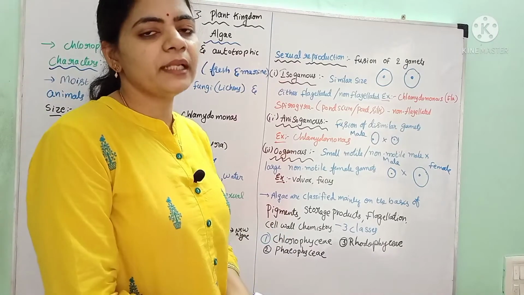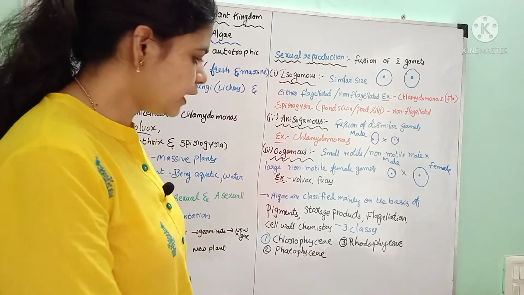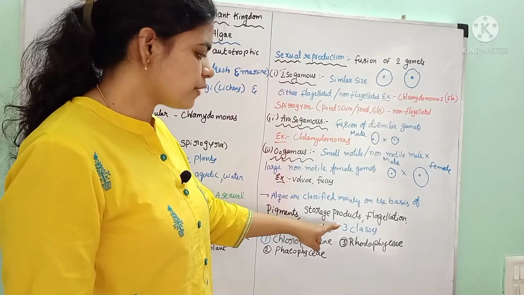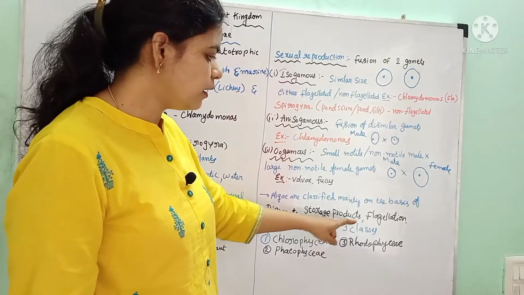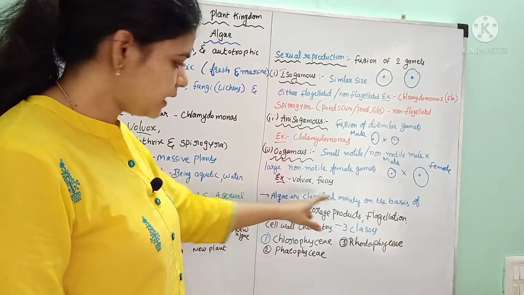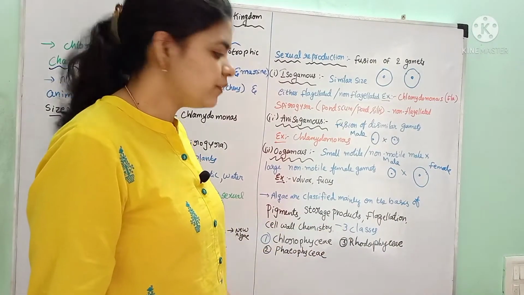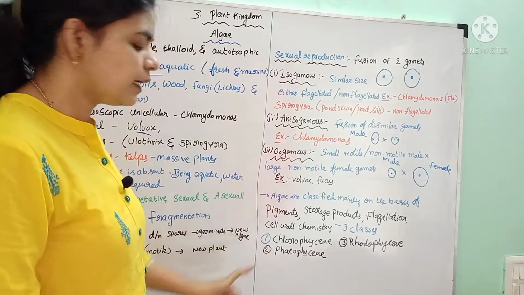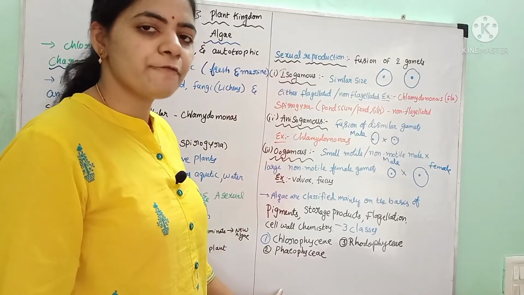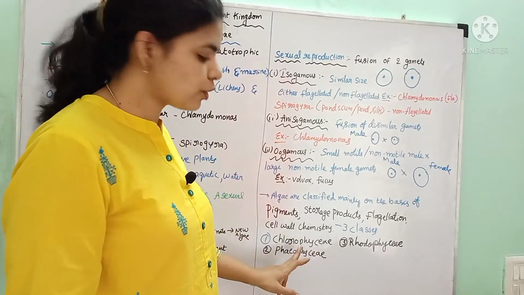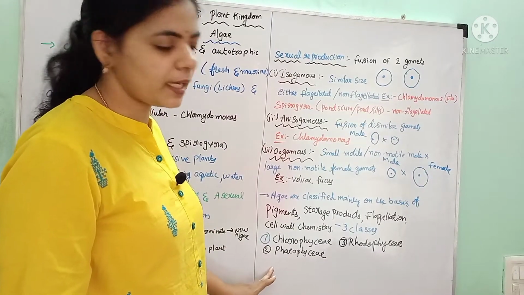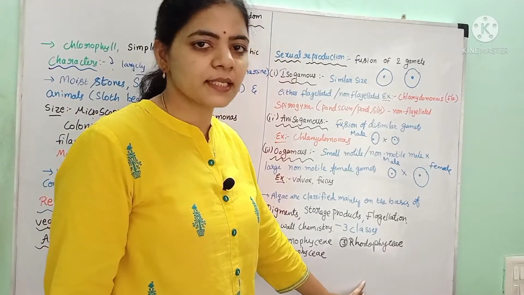And algae were mainly classified into three classes depending upon the type of pigments present, the variety of storage products inside the cell, the number and type of flagella, and cell wall chemistry. Based on these characters, the algae were classified into three classes: chlorophyceae, phaeophyceae and rhodophyceae. Chlorophyceae are commonly called green algae, phaeophyceae are called brown algae, and rhodophyceae are called red algae.